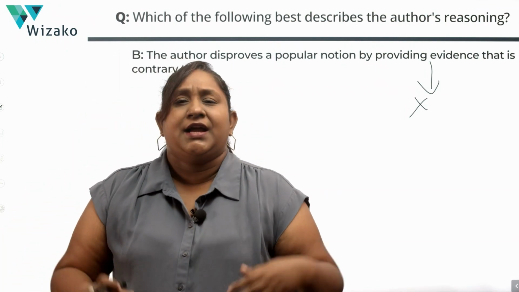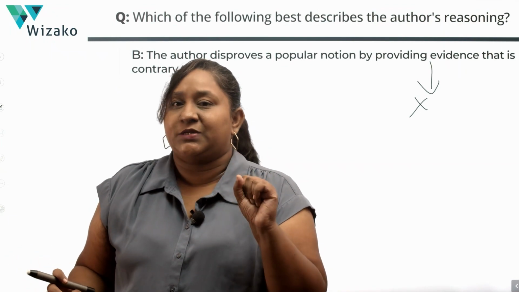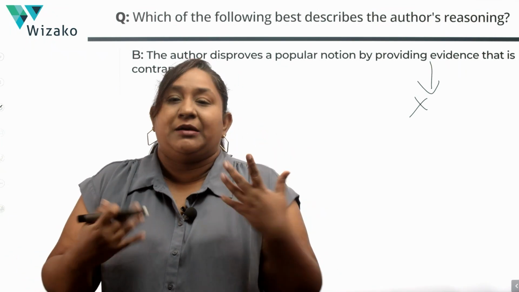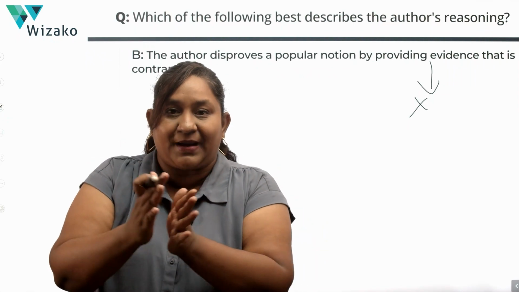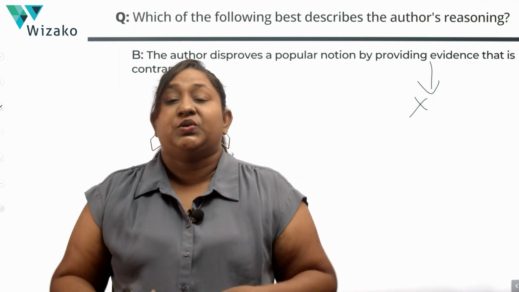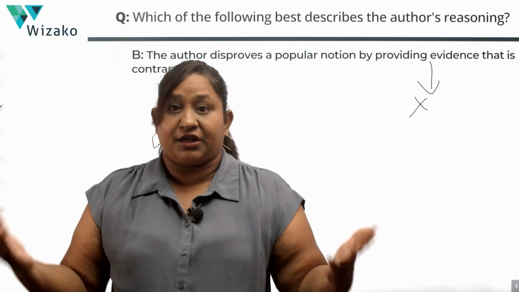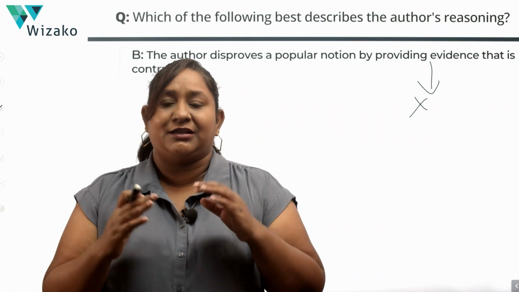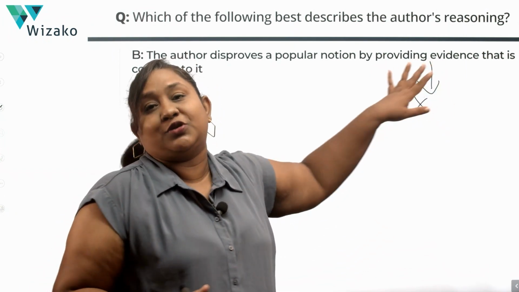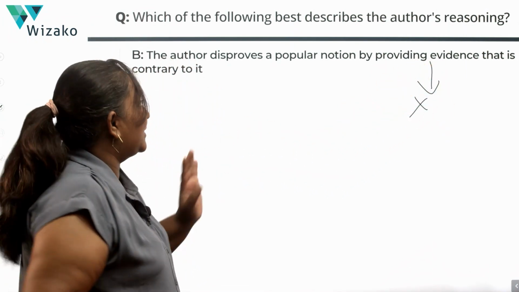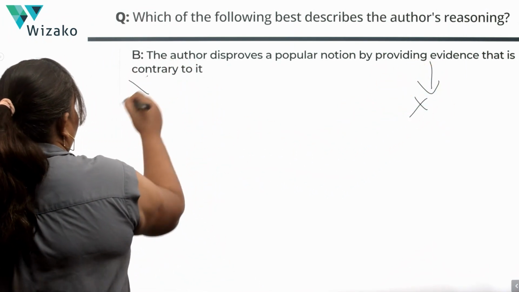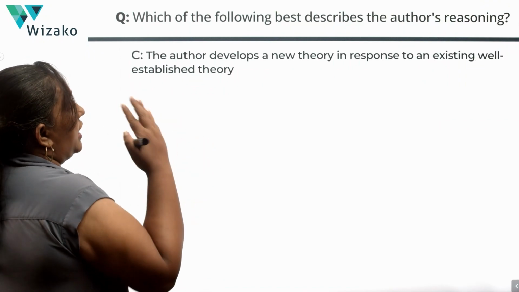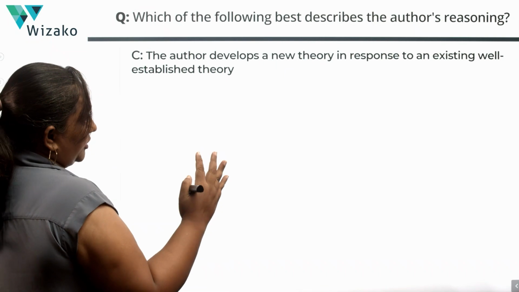If I just said, in general, if you prepare with Wizako, then you are likely to have a good score, I might be right, but I am not giving you any facts to back that up. All I am giving you is an if conditional scenario. And that's all the author is doing, presenting a hypothetical. A hypothetical scenario cannot be called an evidence, and that is the primary reason we're going to go ahead and eliminate B.